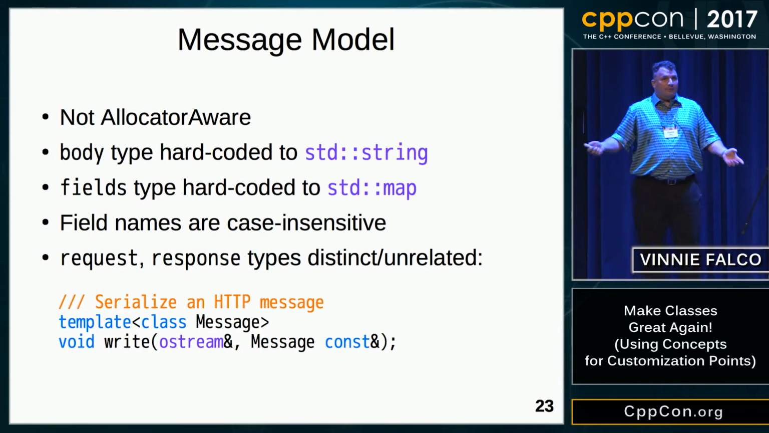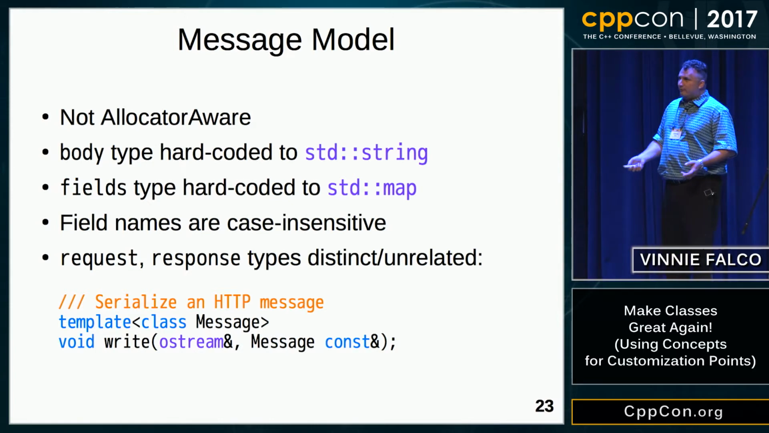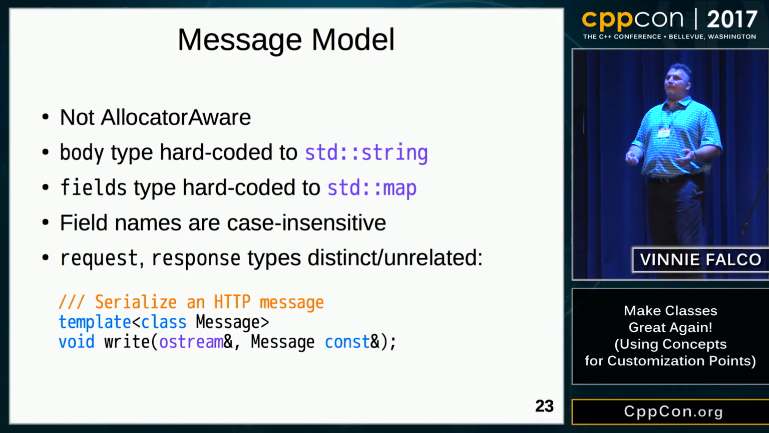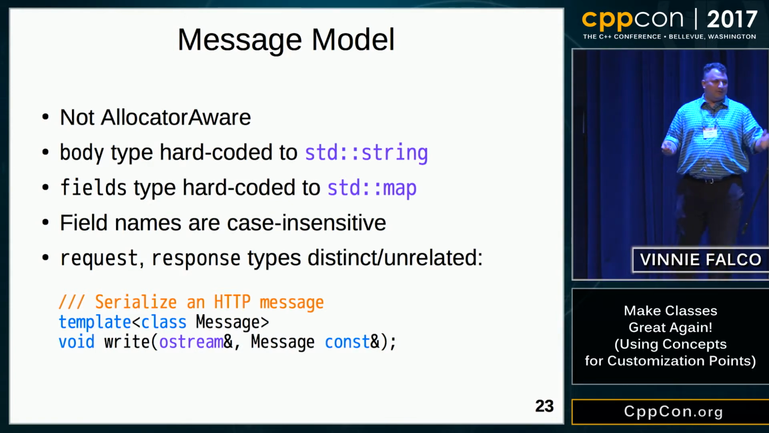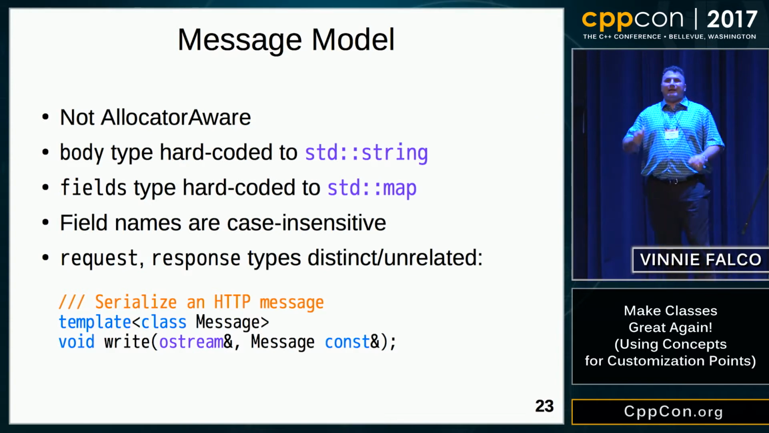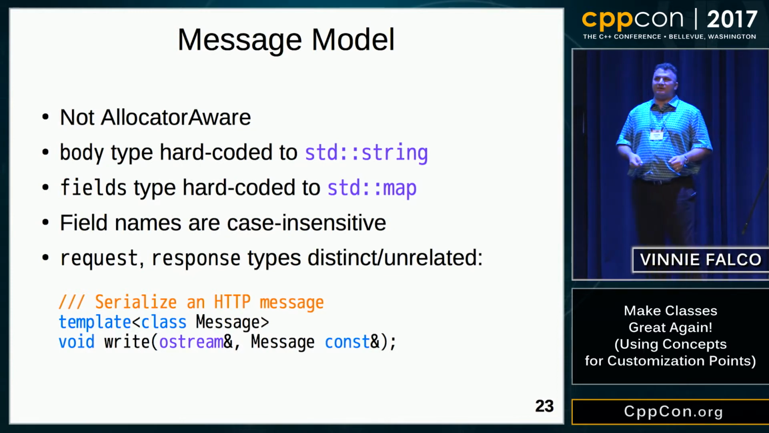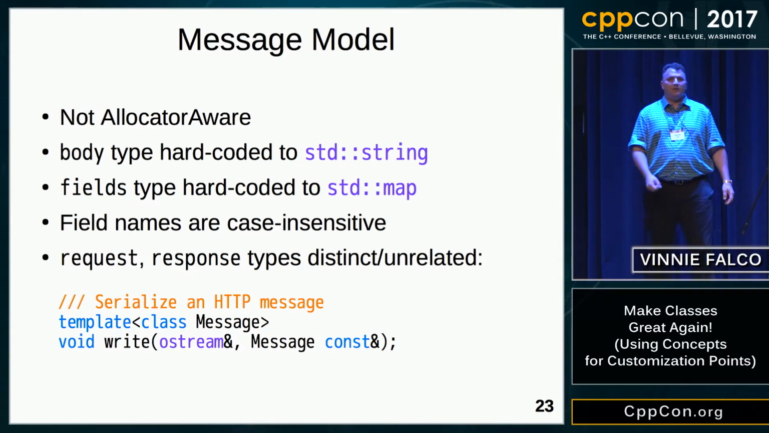Next we have the map. So the choice of map, kind of arbitrary. Maybe we want an unordered map. We don't have a choice because we've already made that choice for the user. Now, the declarations that we saw do not account for the case-insensitive nature of the field name comparisons, so we've got that problem to deal with.